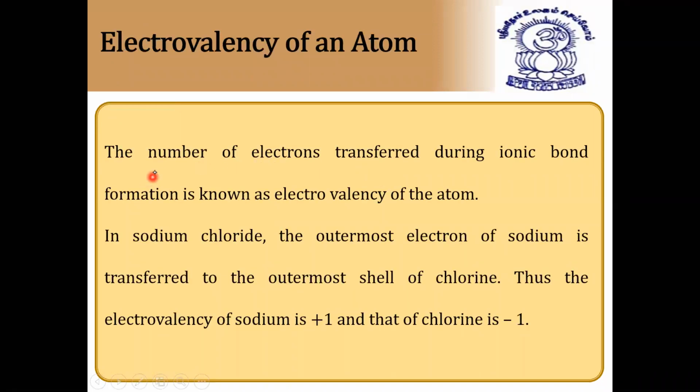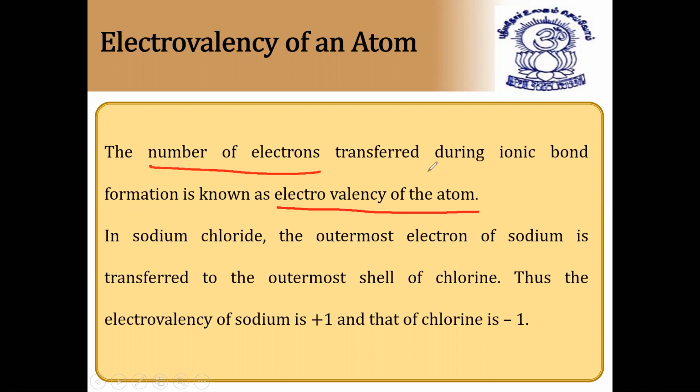Next, the number of electrons transferred during ionic bond formation is known as the electrovalency of the atom. For example, as sodium gives out only one electron, its valency is one. If we take magnesium, its valency is two. Aluminium, its valency is three, and so on.